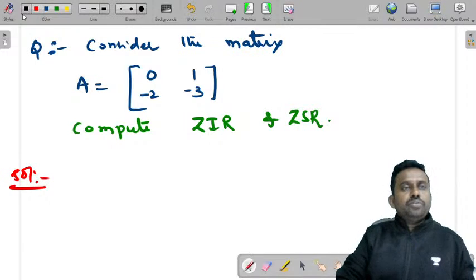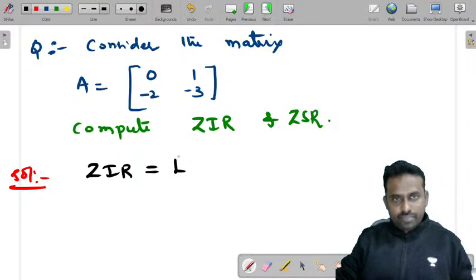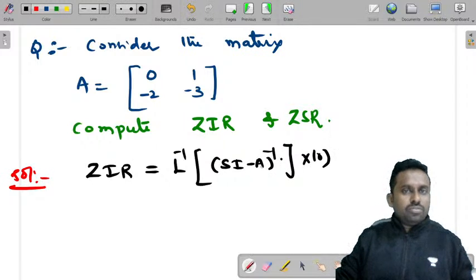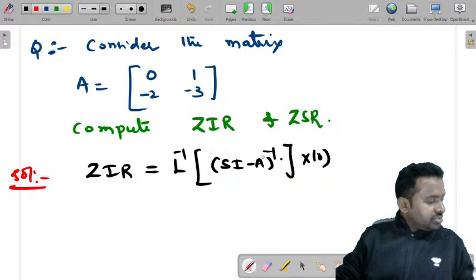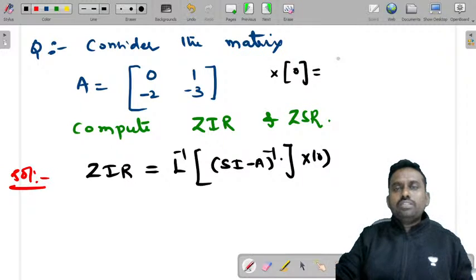So you need to know the solution for this. For that you need to know ZIR. ZIR is equal to Laplace inverse of (sI minus A) inverse into x of 0, right? Because x of 0 is not given, you can take x of 0 as 1. He may also give you x of 0 is equal to [0 1], something like this.